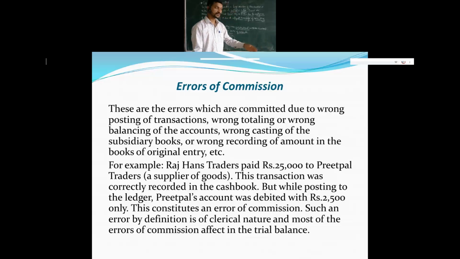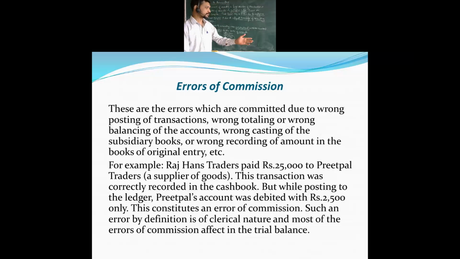So the first we are discussing here is the error of commission. As we can see in the example, you will get an idea about how things will go wrong. Rajhans Traders paid rupees 25,000 to Preetpal Traders for the supply of goods.